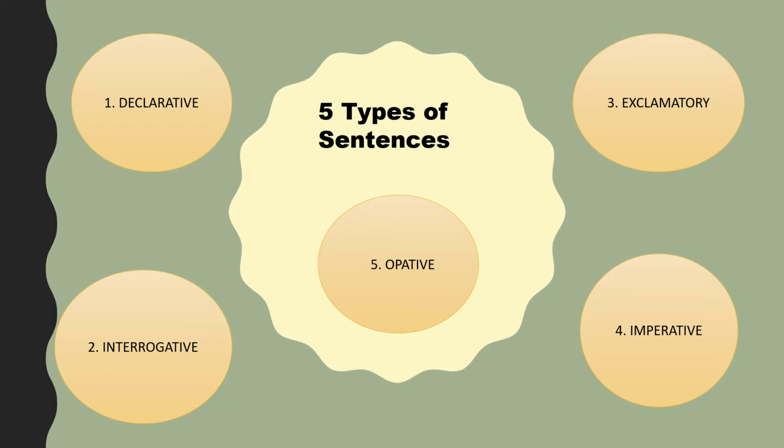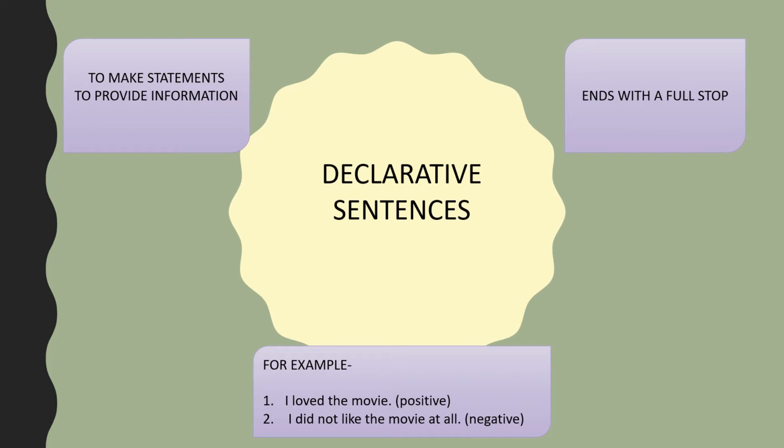And number 4, imperative. I'm not sure whether you have read it in class 5, but we will learn about it in this class, class 6. Imperative and optative will also be done. So the first 3, we are going to begin with today, and in the next video we will do imperative and optative. First one is the declarative sentences.